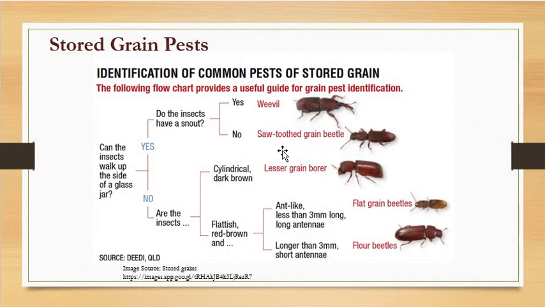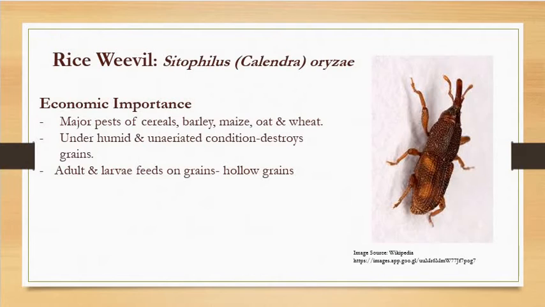Now let's see them one by one. Before that, we should understand that whatever stored grain insect pests are there, they belong to Phylum Arthropoda, class Insecta, order Coleoptera. So all the stored grain pests are of the same order, order Coleoptera. Now here is the first one, the rice weevil, which is scientifically called Sitophilus oryzae. Calandra is also another name given to it.